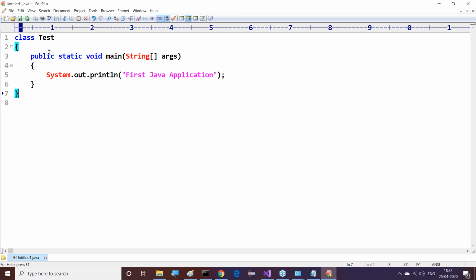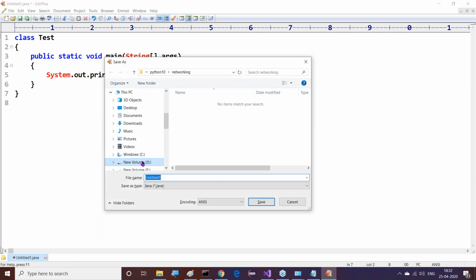Now tell me, in this Java file, do you have any public element? No public element is available. So I can save this Java file with any name. Yes, we can save the Java file with any name. Let me save this.